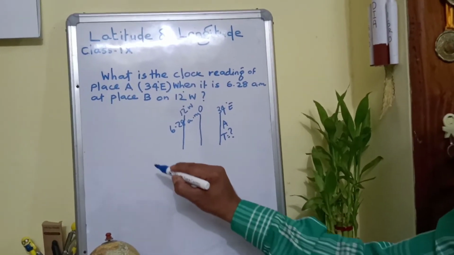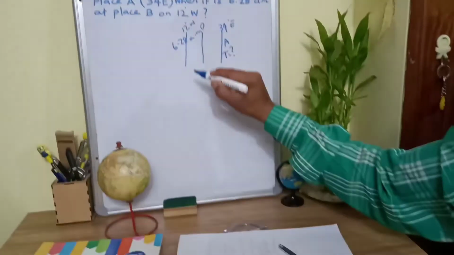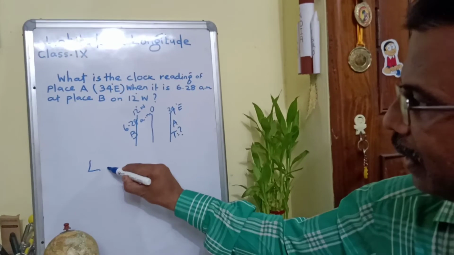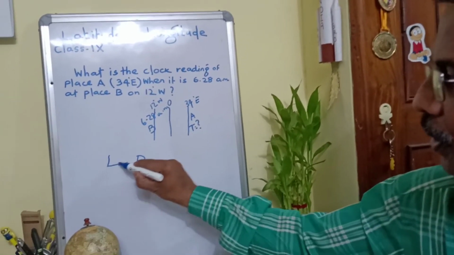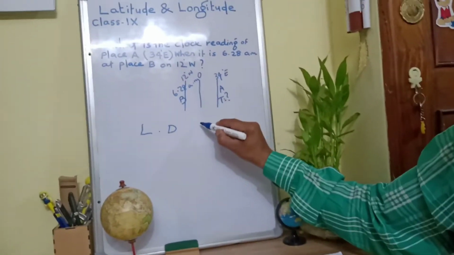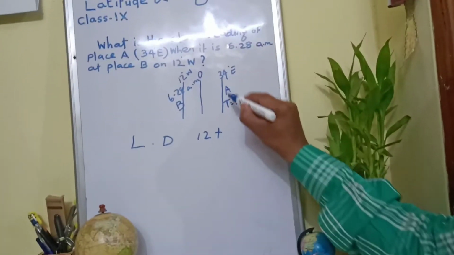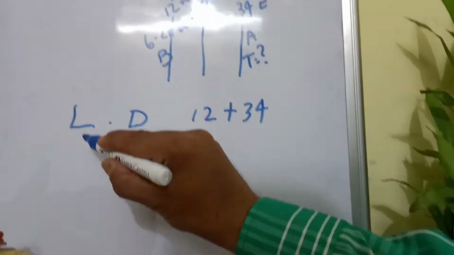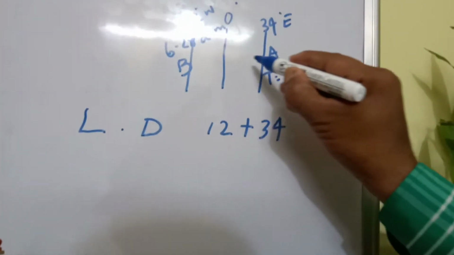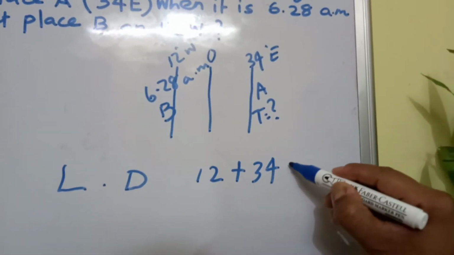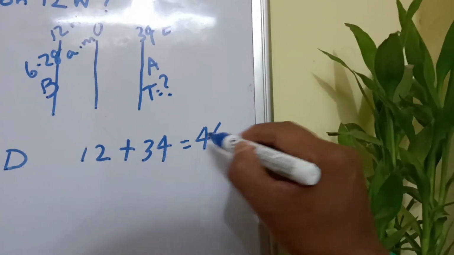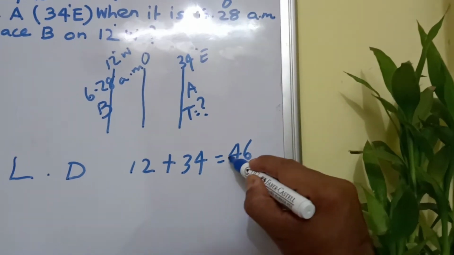Clear? To solve this problem, what is to be done? First, get the longitudinal difference between the two places, place A and place B. The longitudinal difference between place A and B is 12 plus 34. This side 12 longitudes and this side 34 longitudes. 12 plus 34, so total is 46.